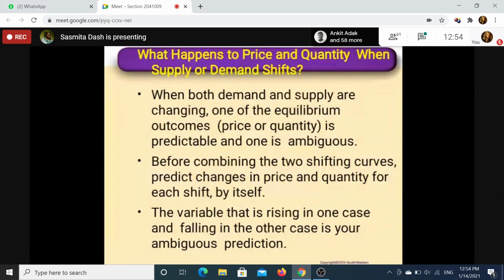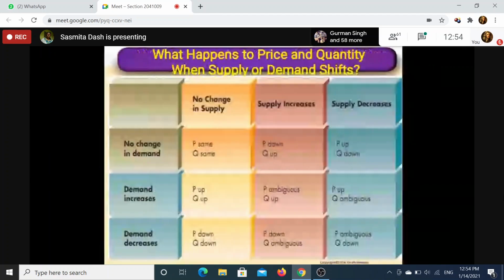Okay, this is called equilibrium outcome. One is ambiguous, either price or quantity is ambiguous, meaning we cannot say for sure, and the other is definite. Now before combining the two shifting curves, predict the change in price and quantity for each shift. Then the variable that is rising in one case followed.